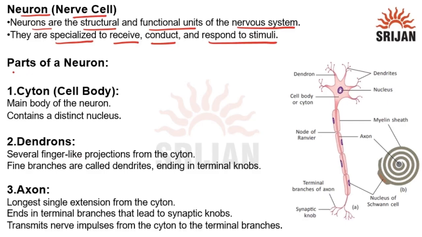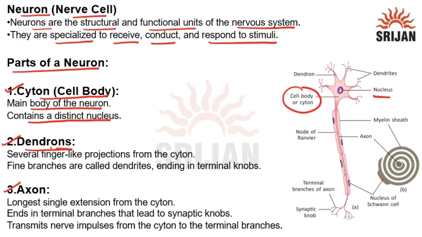Now we will talk about the parts of a neuron. A neuron consists of three parts, which are the cyton, dendrons, and axon. First of all, we will talk about the cyton or cell body. The cyton is the main body of the neuron, and it contains a distinct nucleus. So, this is the cell body or cyton, and it contains a nucleus.